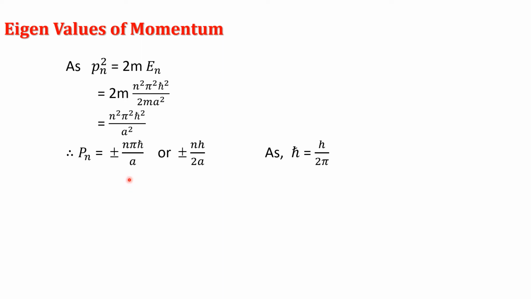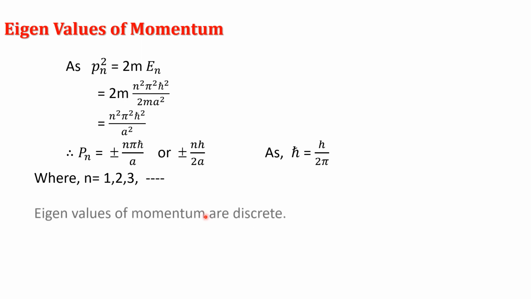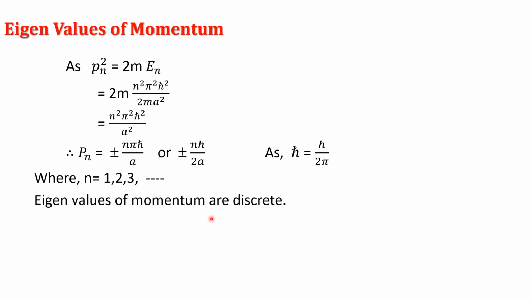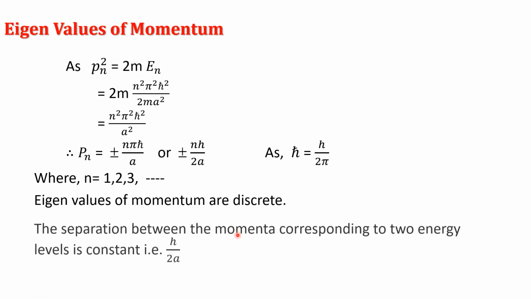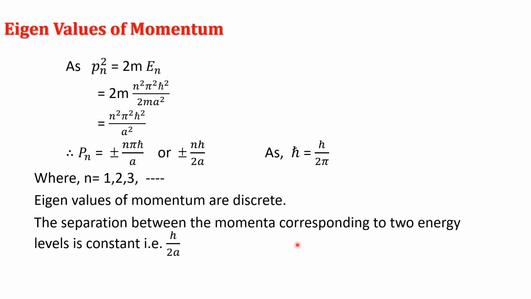Now, what does the plus minus sign indicate here? Plus minus sign shows the particle is moving back and forth in the potential box, and that equation represents the eigenvalues of the momentum of the particle. Those values are discrete values for different values of n equal to 1, 2, 3 and so on. And the separation between the momenta corresponding to two energy levels is constant, equal to h divided by 2a.